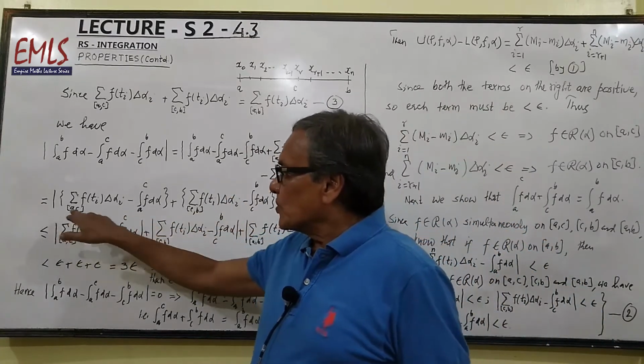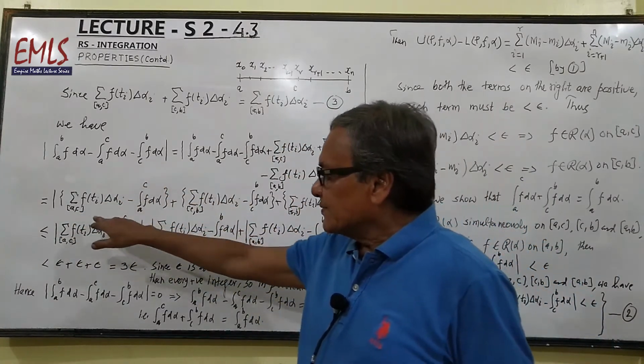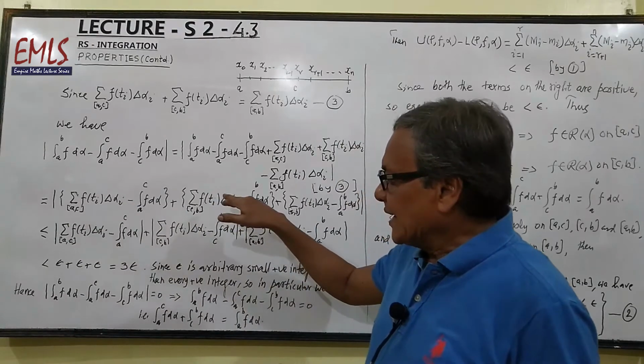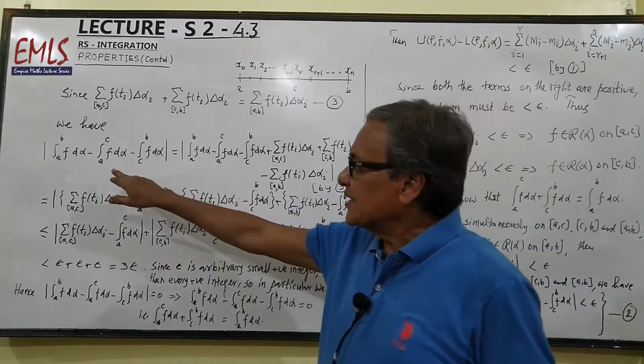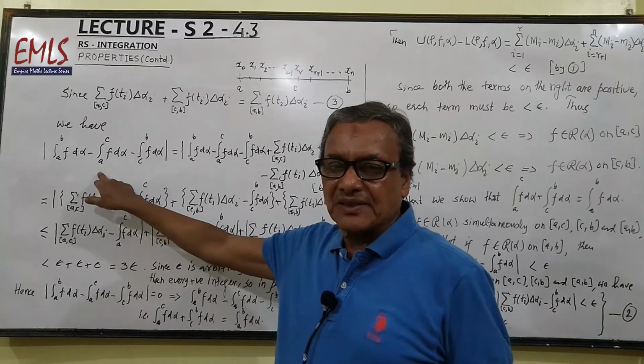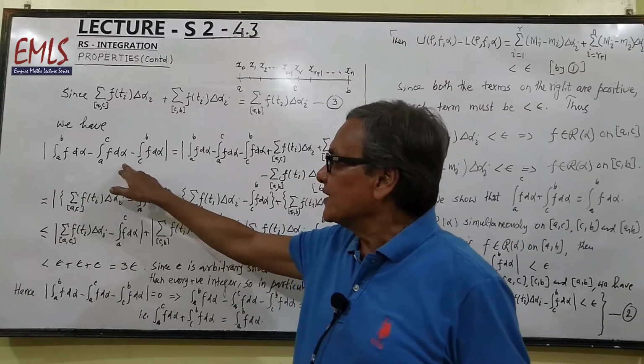So this is equal to mod of: keeping sum of f(t_i) Δα_i over AC with this integral, minus integral A to C f dα.